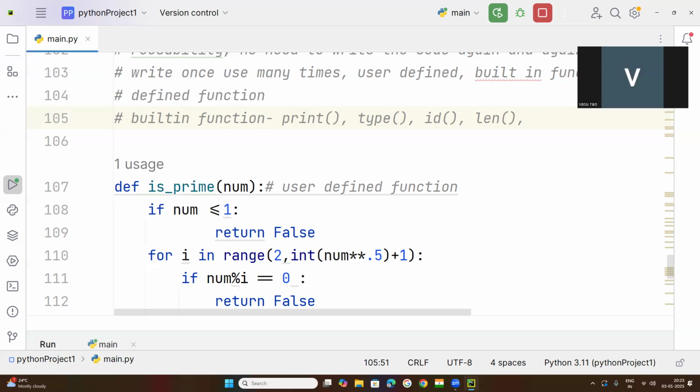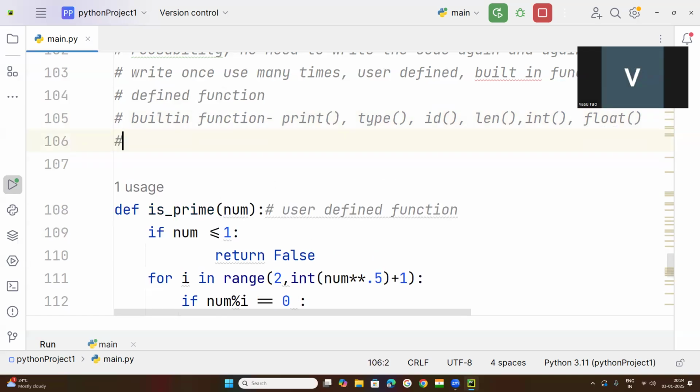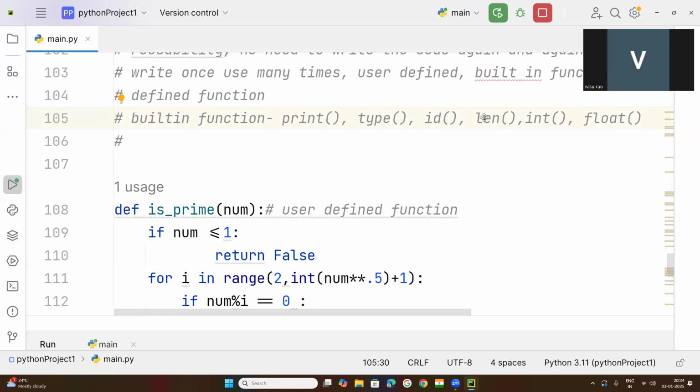We have studied length function, int function, float function, and like that so many functions. Len function, int function, type function, id function, so many functions we have studied.